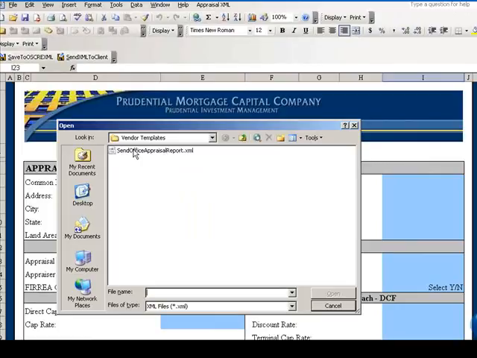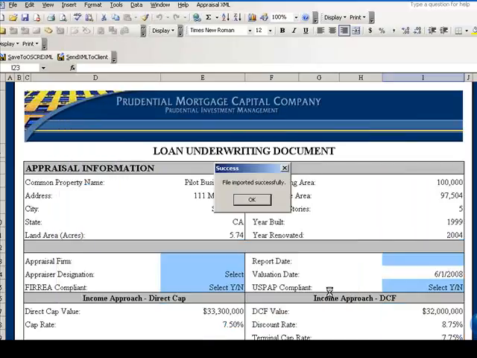Here is the file that was just sent to me that I saved. I will now click on this form, open it, and now you can see that the information has been entered into the form.